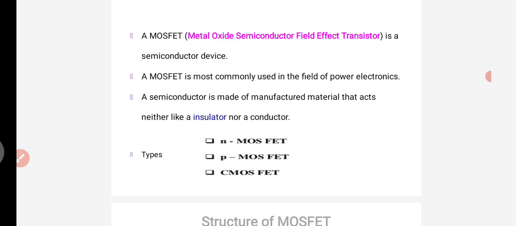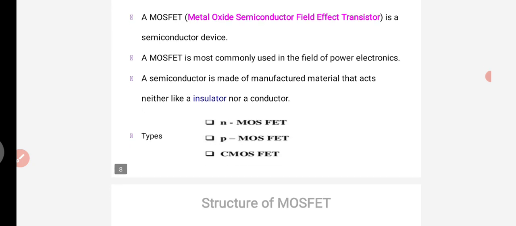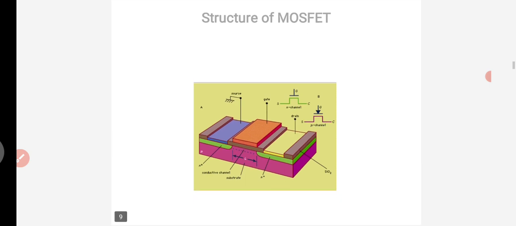So the properties of this semiconductor are in between the insulator and conductor. So a semiconductor is not an insulator, not a conductor. Now the types of MOSFETs are either N-channel MOSFET, that is N-type MOSFET, P-type MOSFET and C MOSFET. Now let's go for the structure of MOSFET.